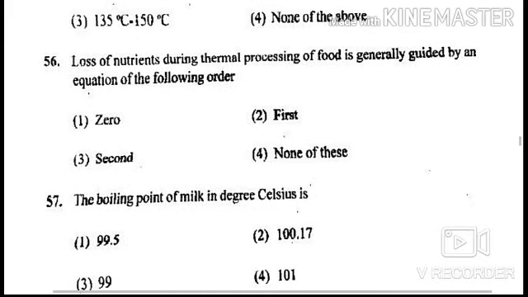Next question is, loss of nutrients during thermal processing of food is generally guided by an equation of the following order. Options are 0, first, second, and none of these. The answer of this question is first. Option number 2 is the correct answer, which is first.